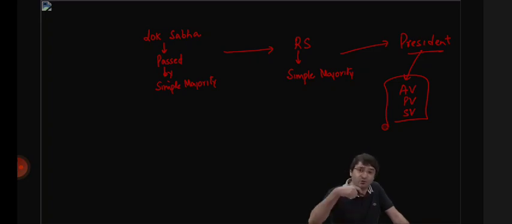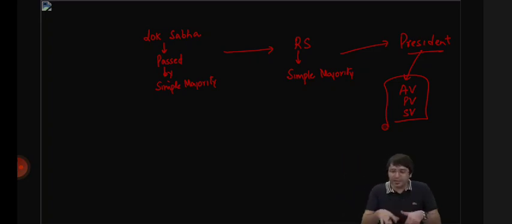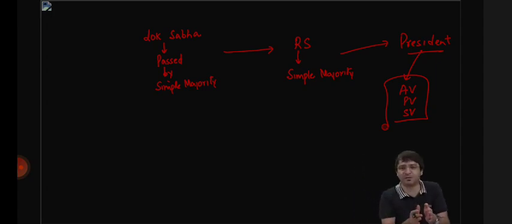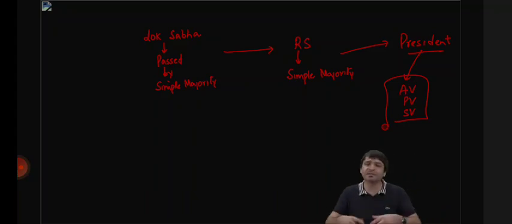Let's assume now this ordinary bill is introduced in Rajya Sabha. It can be introduced by a minister or by a private member. Prior recommendation of the President is not required. If this ordinary bill is passed by Rajya Sabha, it will travel to Lok Sabha. Lok Sabha also passes this bill by simple majority. The matter goes to the President. If he signs, it becomes a law. If he doesn't, then there are some options available with the President. He or she can use absolute veto, pocket veto, suspensive veto.